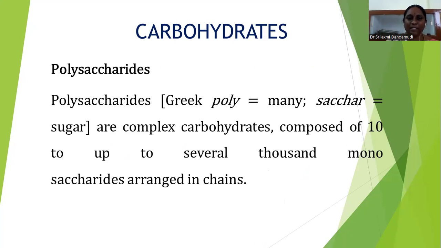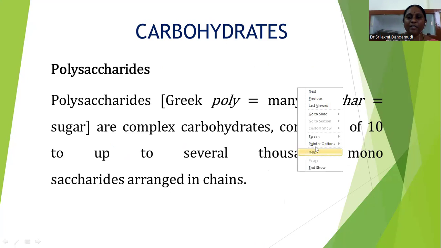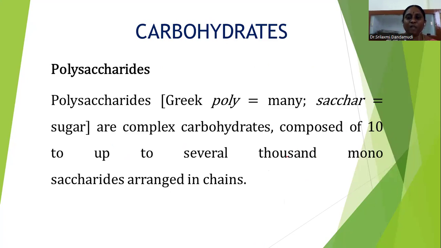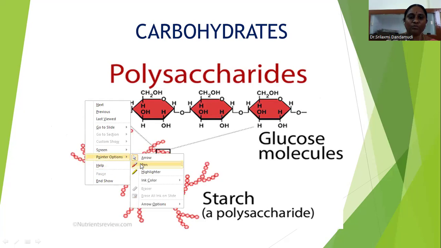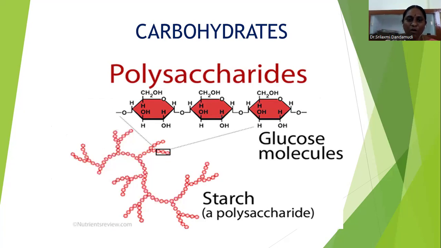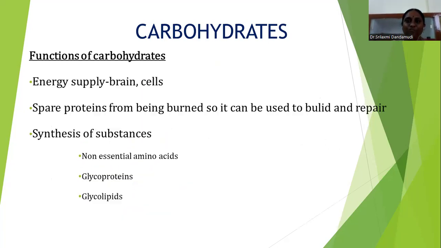Polysaccharides. Poly means many, and saccharides means sugar. So it contains many sugar units, from 10 to thousands of monosaccharide units. The best example of a polysaccharide is starch. See here in the starch, we have so many molecules, and each one is one monosaccharide. In this diagram, we are taking these three monosaccharide units, and these three are glucose units. So this is the classification of carbohydrates.